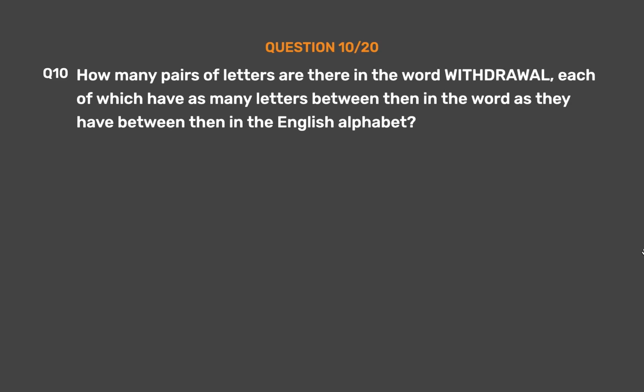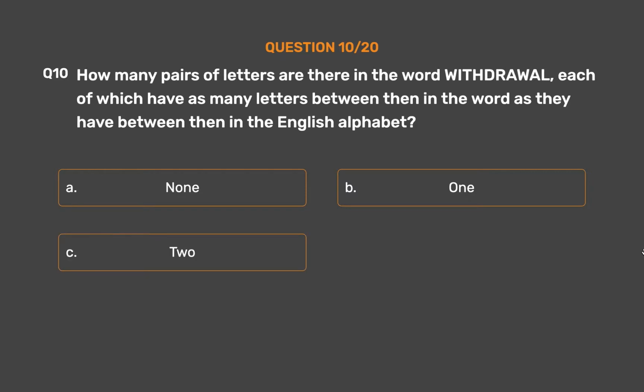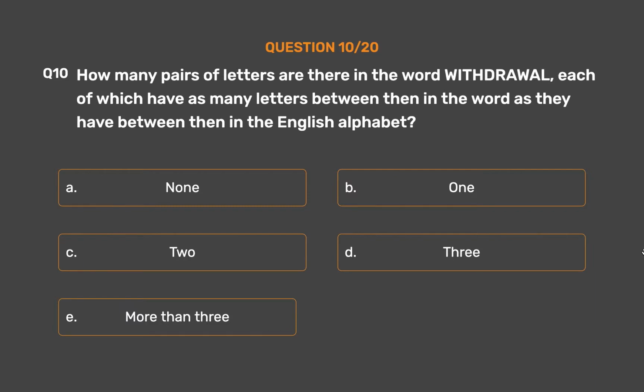Question number 10. How many pairs of letters are there in the word withdrawal, each of which have as many letters between them in the word as they have between them in the English alphabet? Option A. None. Option B. 1. Option C. 2. Option D. 3. Option E. More than 3.